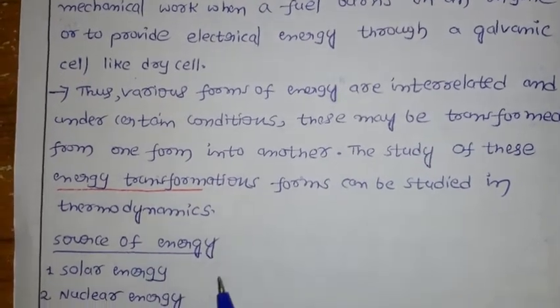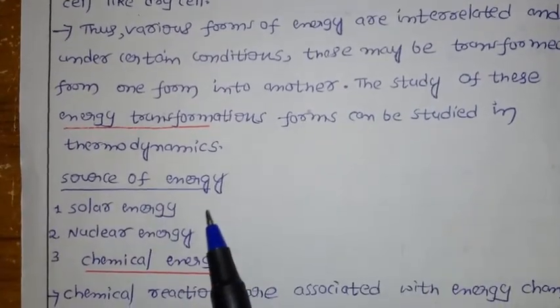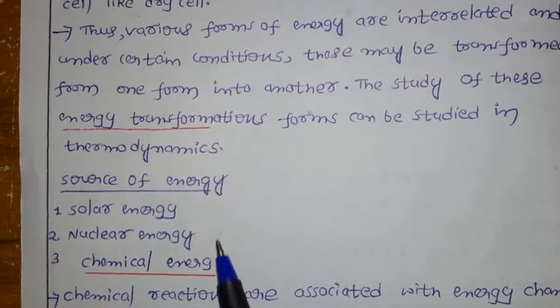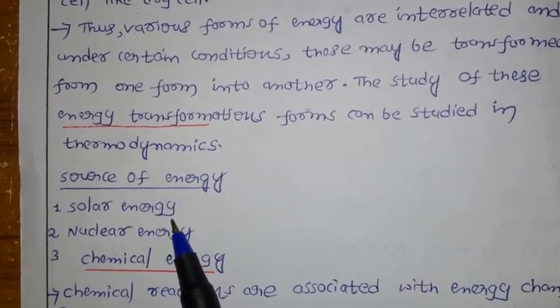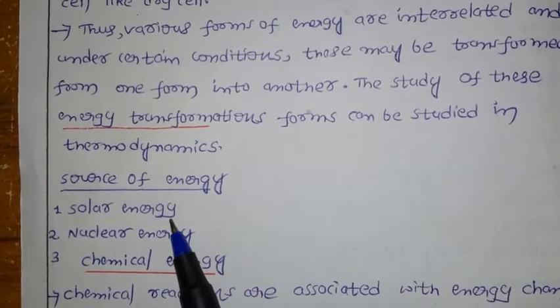Now if you see the sources of energy, here we have various types of sources of energy. I am giving only three examples. First one is solar energy, which is coming from the Sun. It's called solar energy.